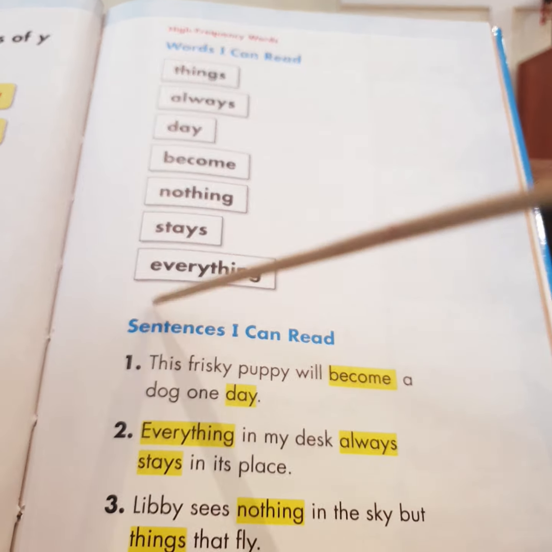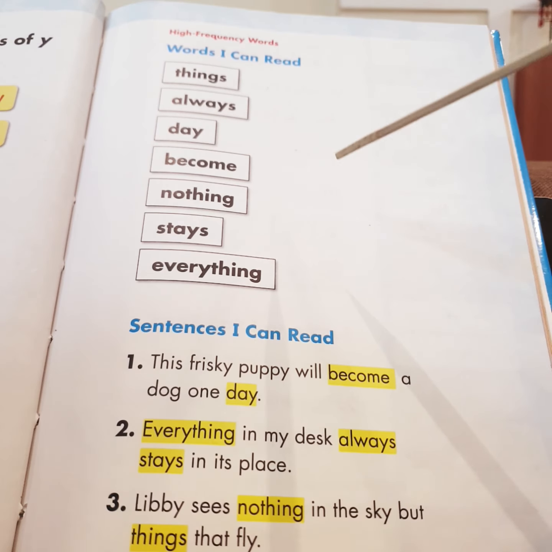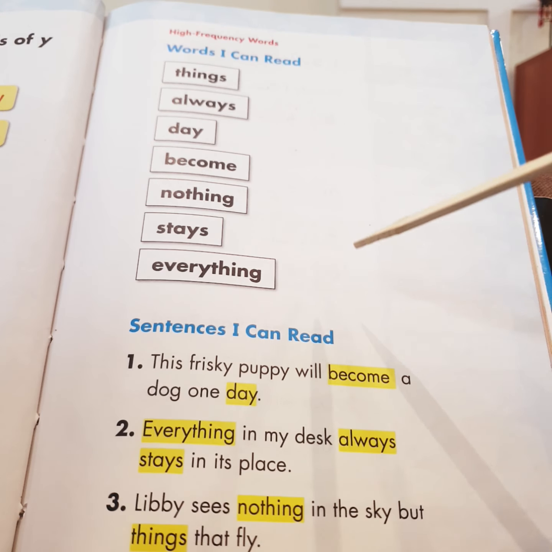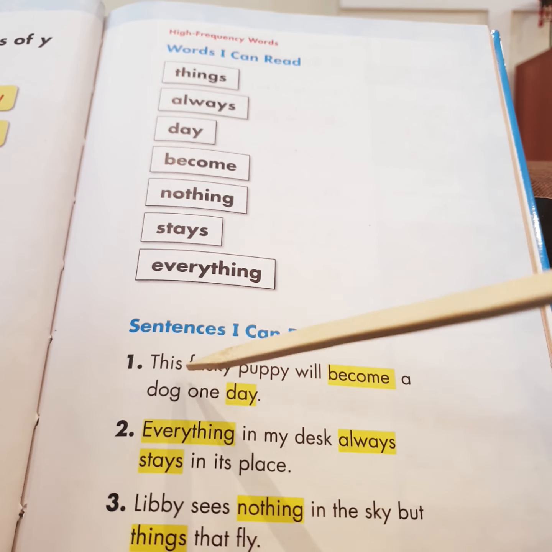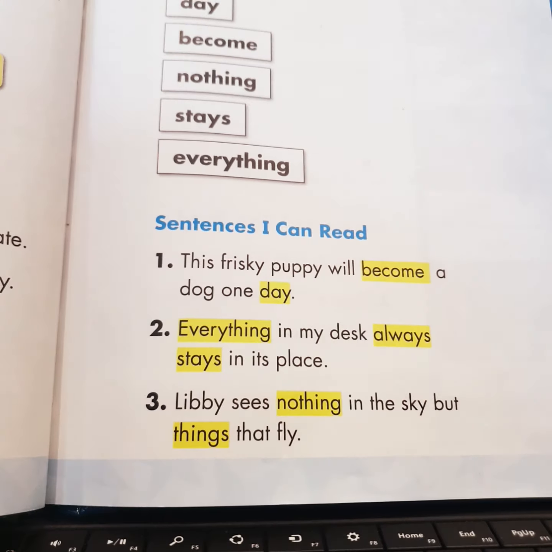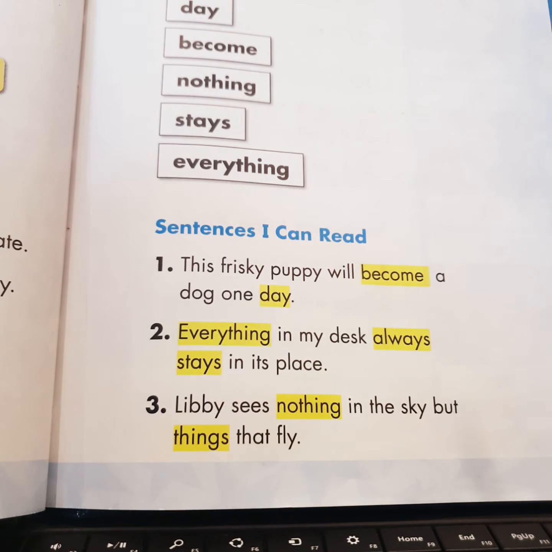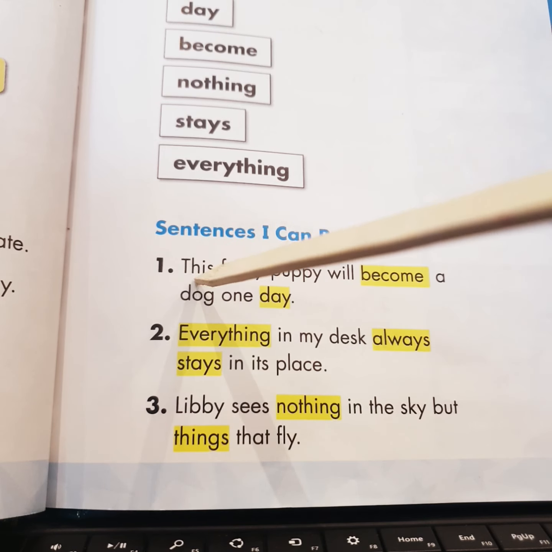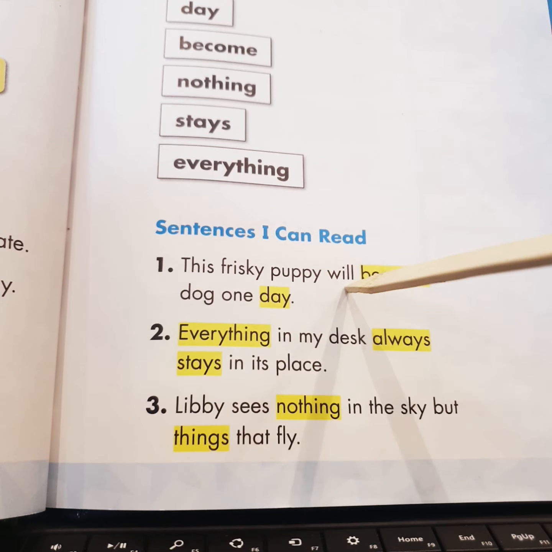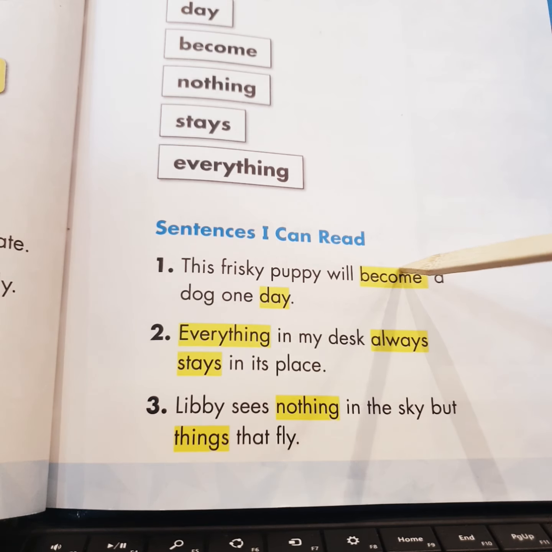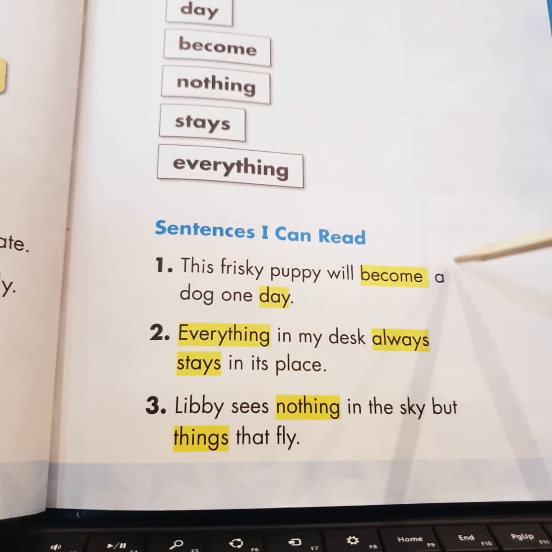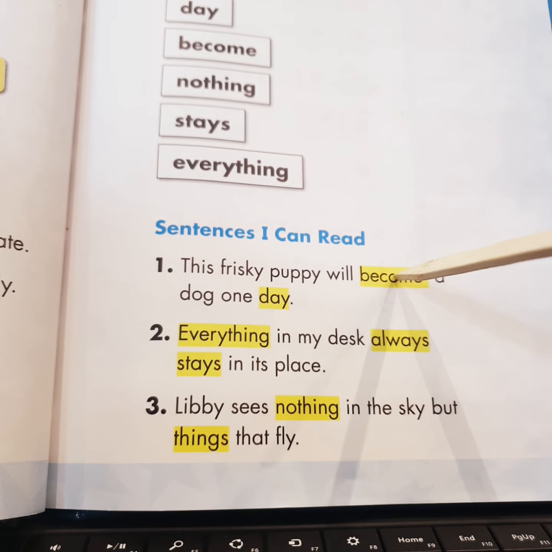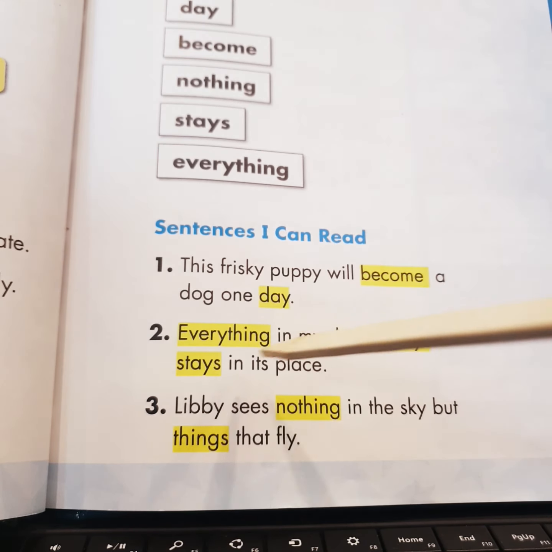So these words are important. I want you to read them many times and to study them. And here we have these sentences. We will read these sentences. So here we will put these words in these sentences. This frisky puppy will become a dog one day. Become and dog, the day.